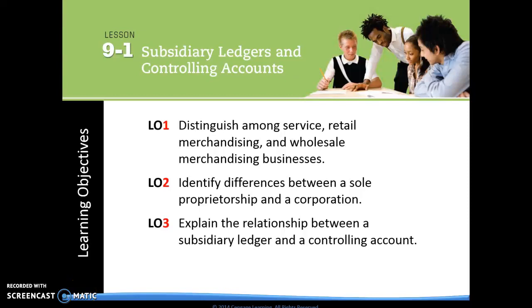9.1 Subsidiary ledgers and controlling accounts. We have 3 learning objectives. Number 1, you need to be able to distinguish among service, retail merchandising, and wholesale merchandising businesses. Number 2, you need to be able to identify differences between a sole proprietorship and a corporation. And number 3, you need to be able to explain the relationship between a subsidiary ledger and a controlling account.